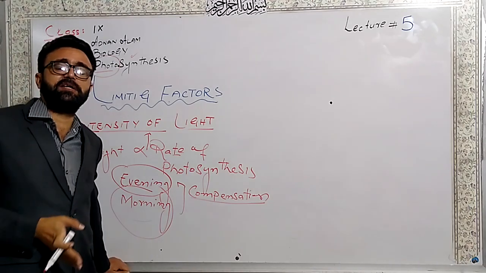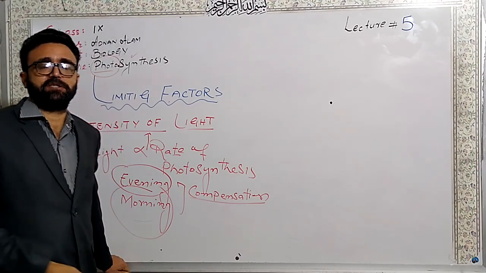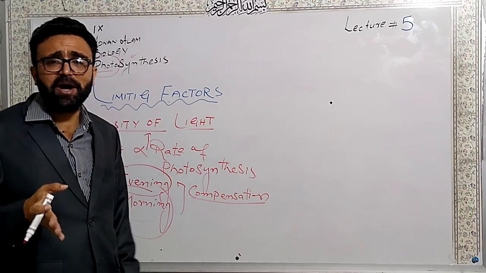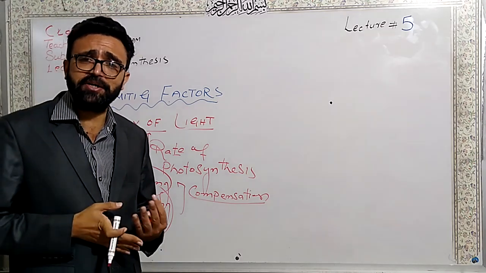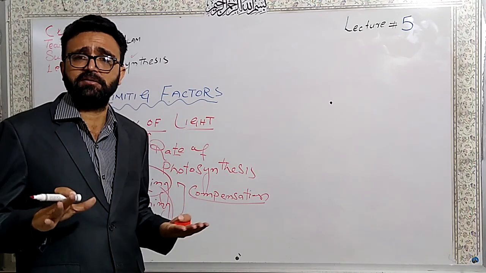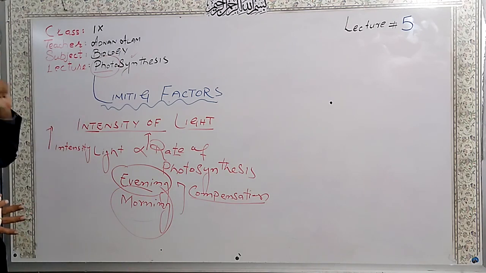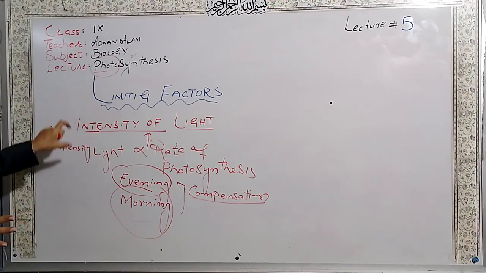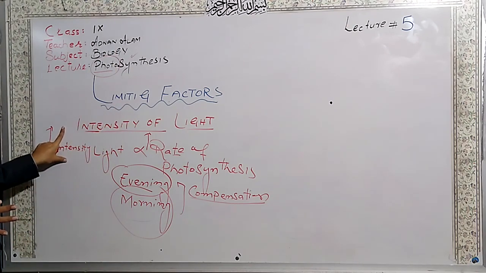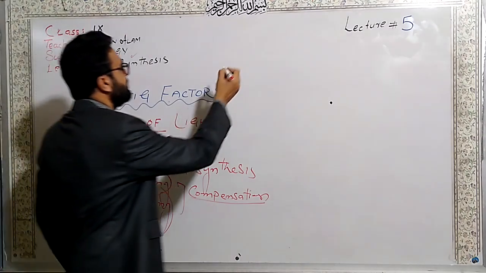Without light there will be no photosynthesis, because without light there is no light reaction. If there is no light reaction, there is no dark reaction. If there is no dark reaction, nothing. So photosynthesis will never occur in the absence of light. So light has a very important role in the process of photosynthesis. Next is the temperature.